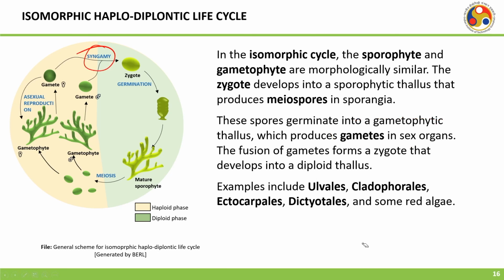The fusion of these gametes forms a zygote that will develop into a diploid thallus, and this thallus will give the mature sporophyte. So, we have this type of life cycle in Ulvales, Cladophorales, Ectocarpales, and Dictyotales, as well as some red algae.